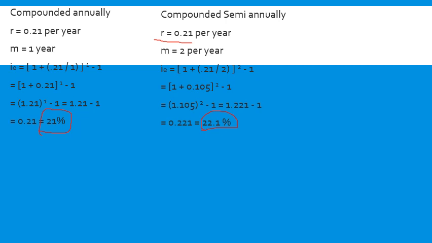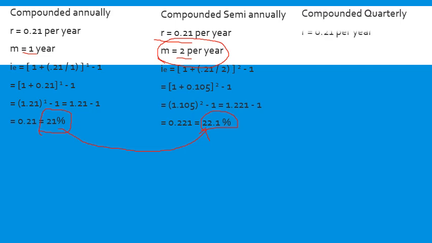No. The only thing I have changed is the number of compounding periods from 1 to 2. Instead of calculating the interest once a year, I am calculating the interest twice a year. That made all the difference, and it changed from 21% to 22.1%, 1.1% higher.